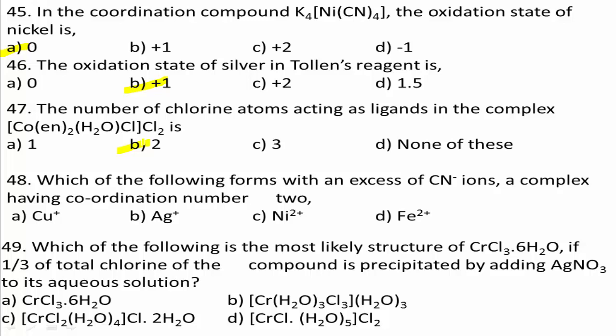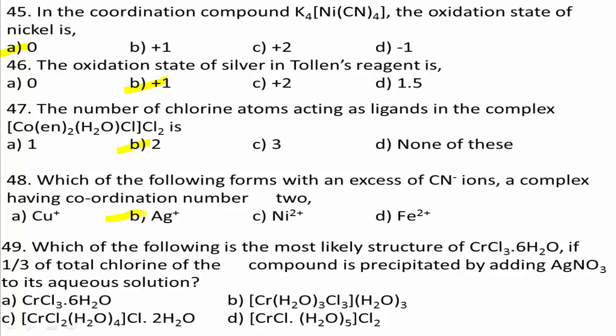Yes, among these given options, Ag plus has coordination number 2 and forms complex with excess of CN minus, that is [Ag(CN)2]-. Therefore, correct answer for this question is option B.